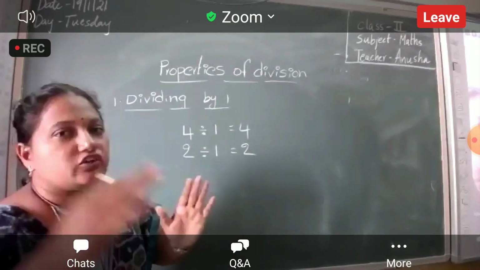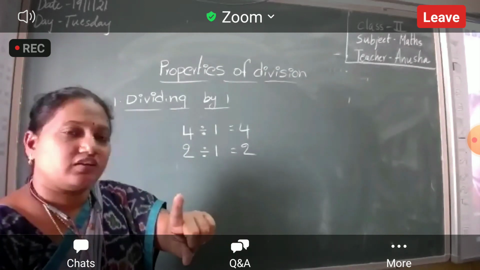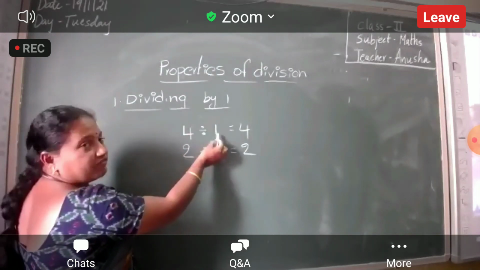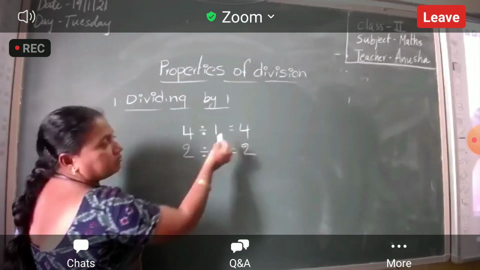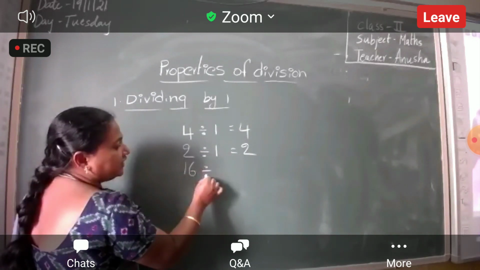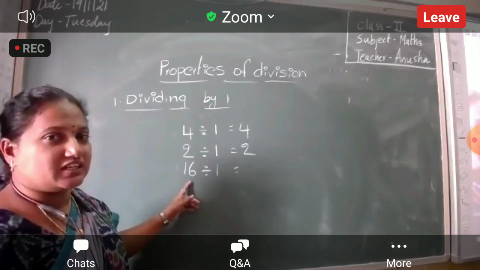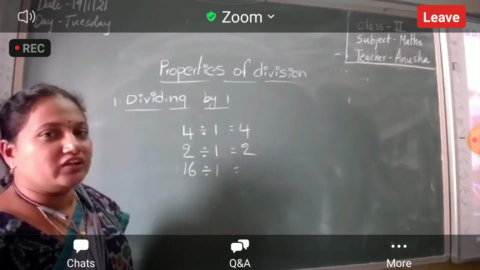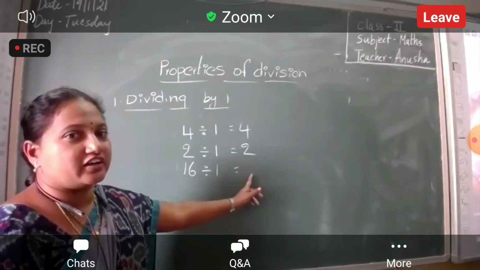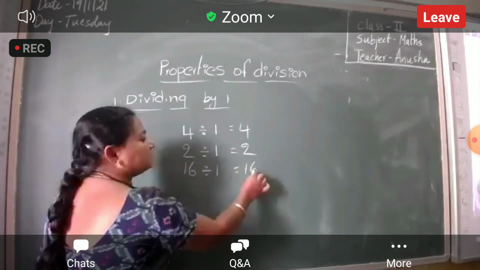Full she will give to you. She won't share with others, because you are only one kid. Yes. So she will give to you only. So when you divide by 1, you will get the same number. 2 means 2. Now tell me, 16 divided by 1. What is the answer? Your mother has 16 apples. You are only one. What is your share here? You will get 16. Same number.